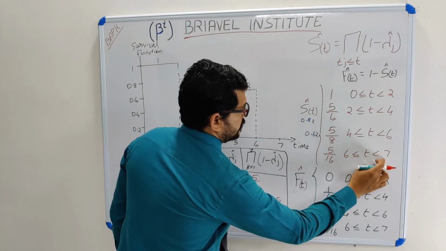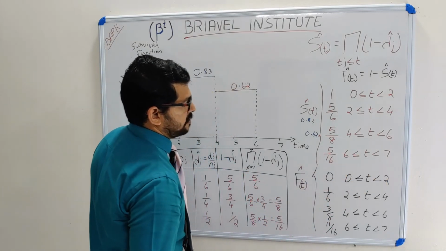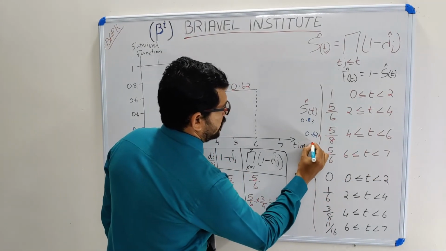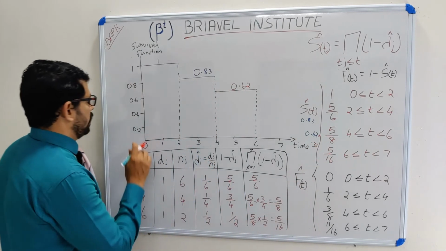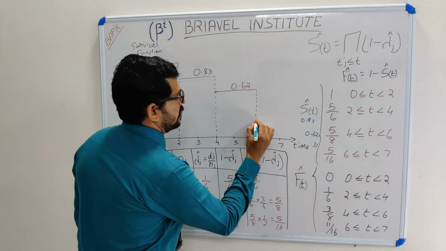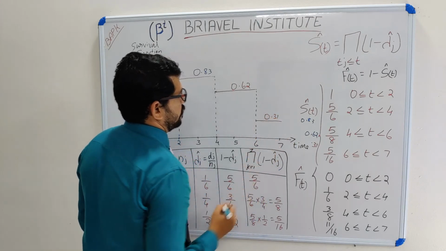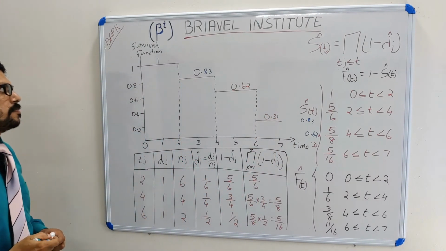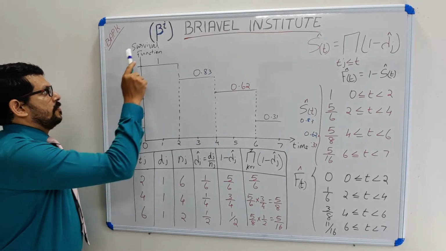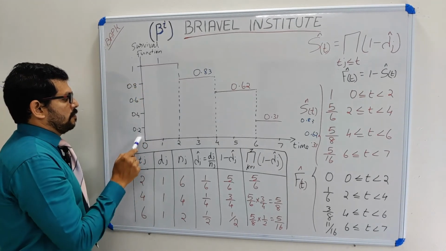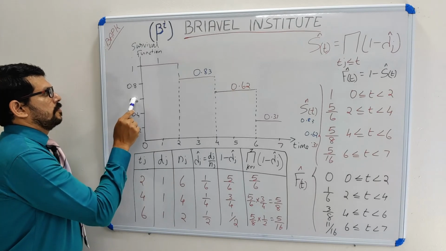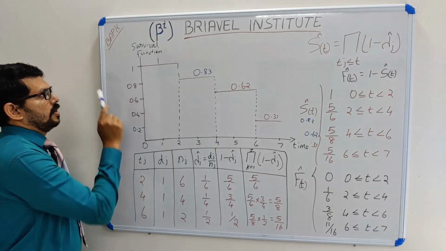For 6 to 7, the value is 5 divided by 16, which you will get as approximately 0.31. So my point will be here. This is my graphical representation. The survival function is represented on survival probability 0, 0.2, 0.4, 0.6, 0.8, 1.